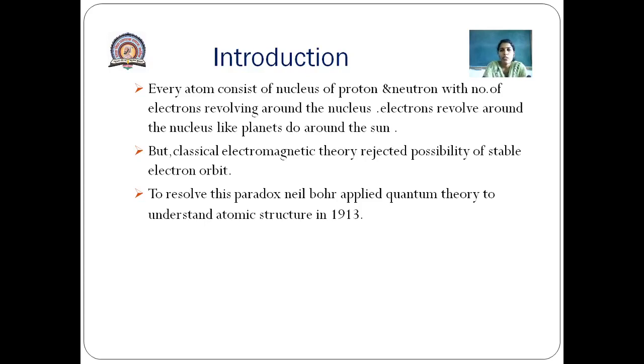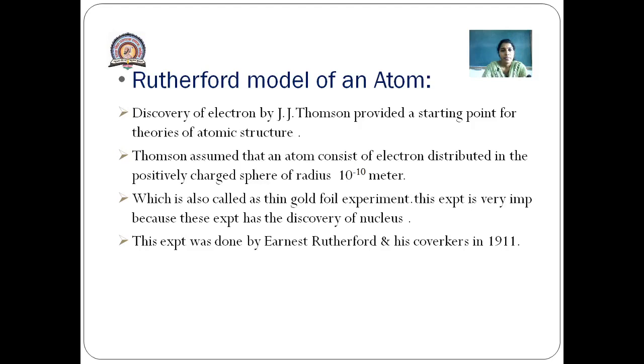Electrons revolve around the nucleus like planets around the sun, but classical electromagnetic theory rejected the possibility of a stable electron orbit. To resolve this paradox, Niels Bohr applied quantum theory to understand atomic structure in 1913.